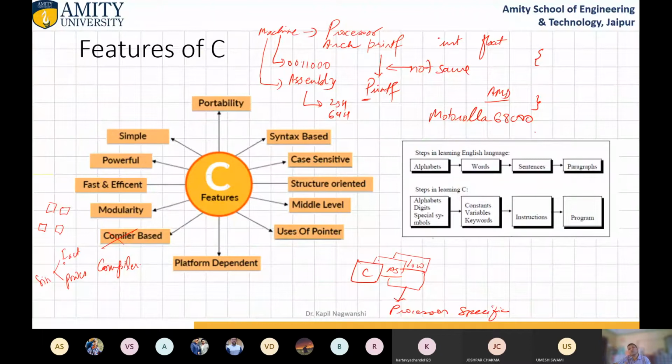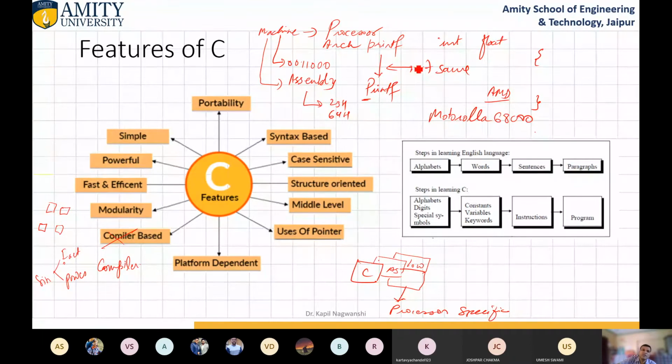This language is very near to the machine. That's why it is very fast. And whatever code you are writing, it is efficient. Efficient means it will give you 100% result according to your logic. The machine does not know what you are writing. The machine only produces output according to your input. So whenever you give the right input or the right programming code, it will give you efficient output, and it is very fast. This language is very powerful because of pointers and some other facilities.